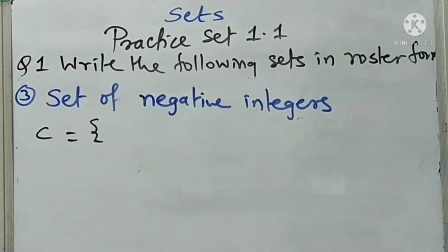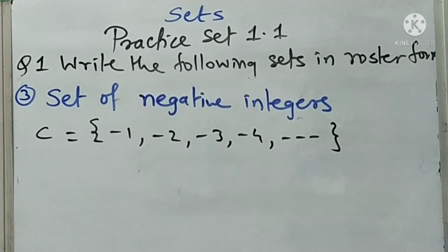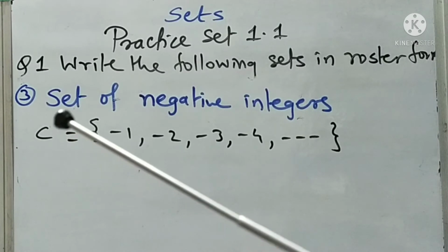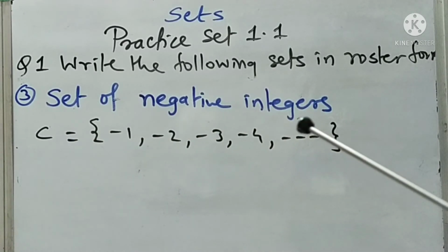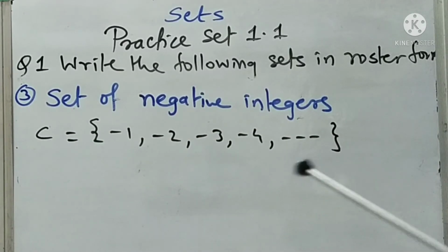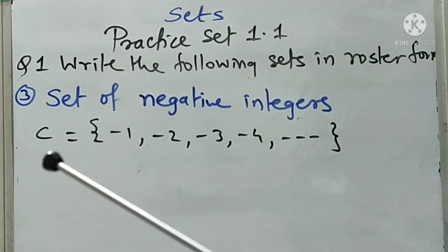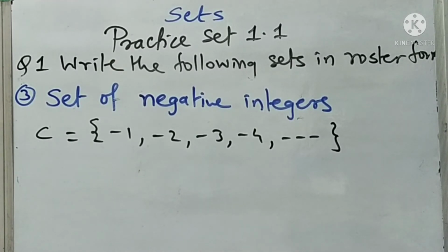Then third example, set of negative integers. So integers, as we learned in the previous standard, are the natural numbers, then 0 and the opposite numbers of the natural numbers, but here we have to write down the set of negative integers, means negative numbers only. So like this, as we name that set C equal to, in curly brackets, -1, -2, -3, -4 and so on. Infinitely many numbers are there. Okay.